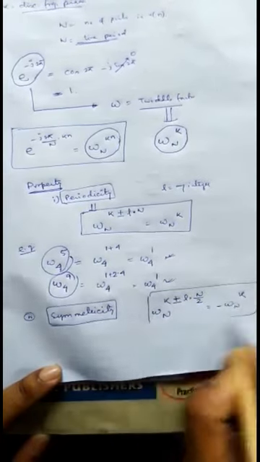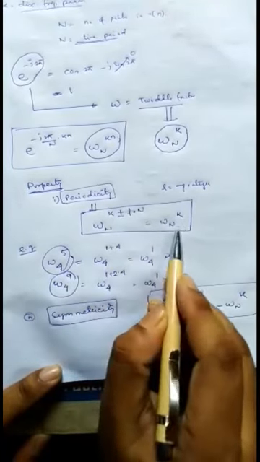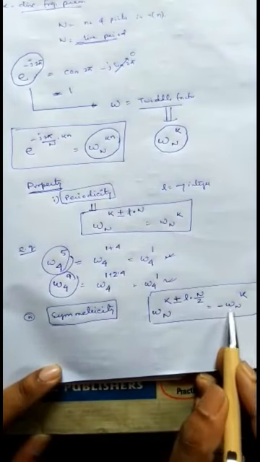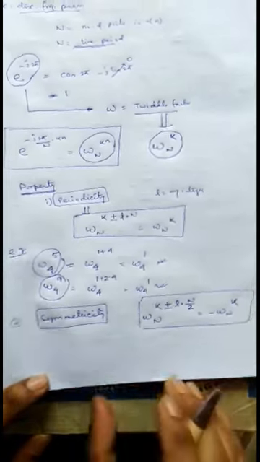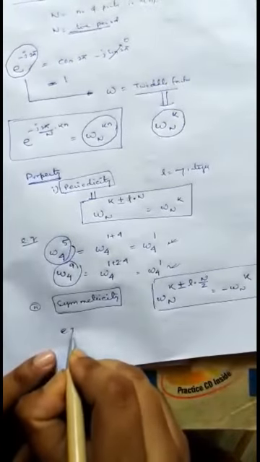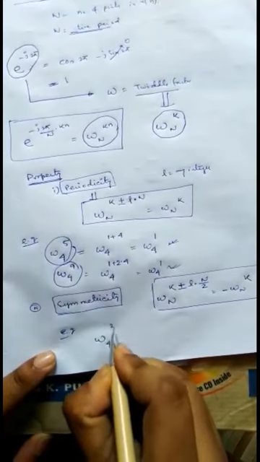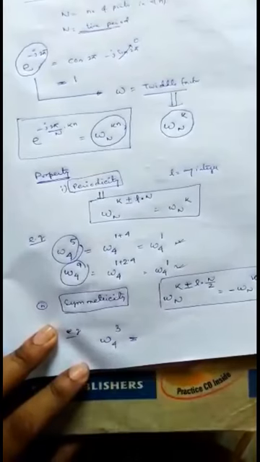Clear? See, in the periodicity property, if it is an integer multiple of n, it will be repeating. Here also, if it is an integer multiple of half of that period, it will be repeating but in negative form. For example, if I want to find out the value of omega 4 3. First of all, you have to note that 3 is less than 4.